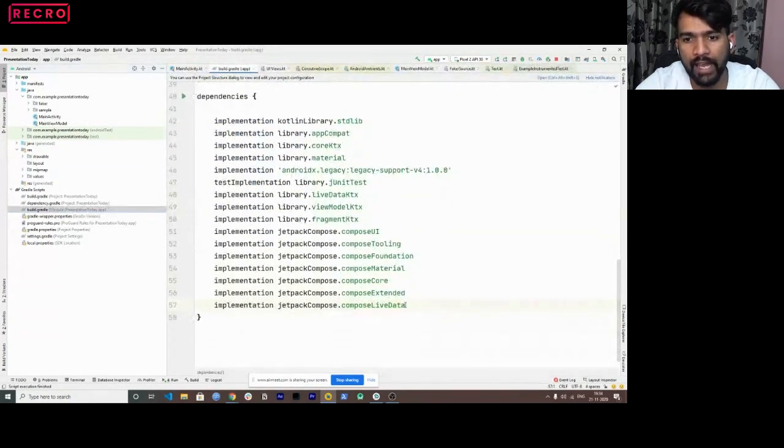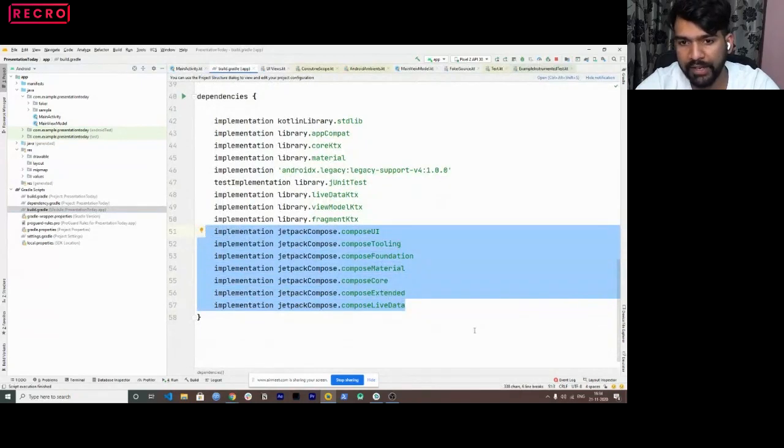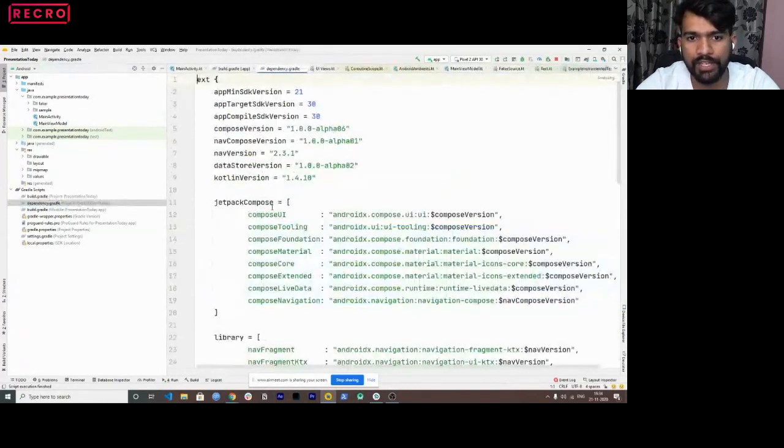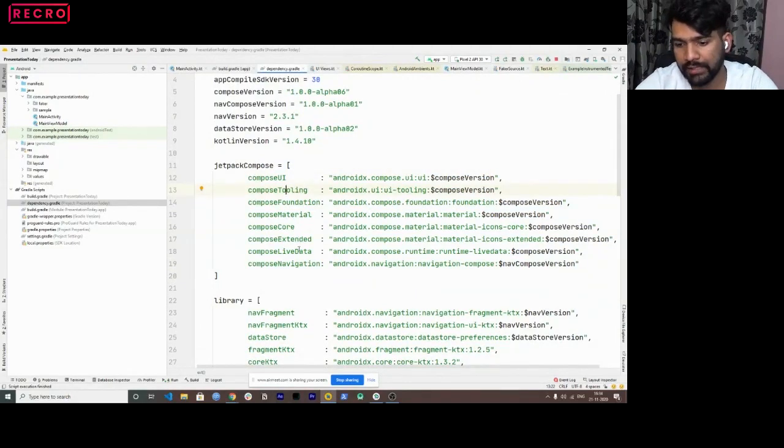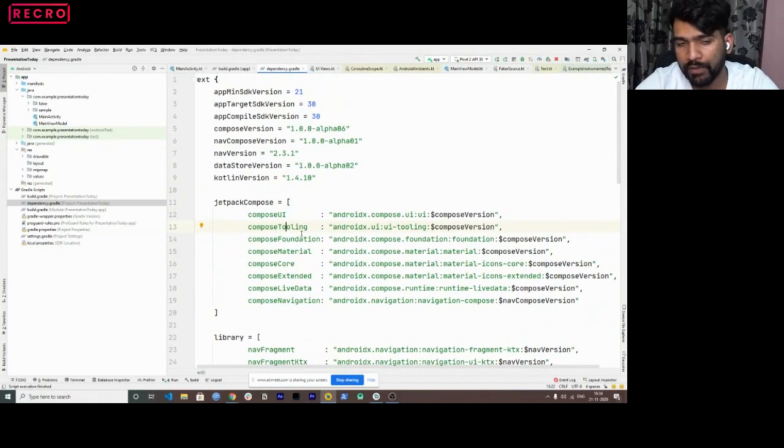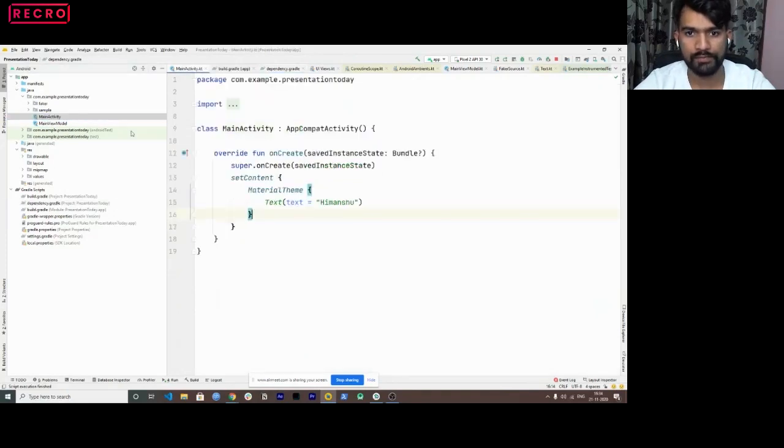So basically, I have added a couple of UI dependencies here. Jetpack Compose UI tooling foundation. I'll show the UIs as well. So there you go, the dependencies. This is my dependency which I have added, UI tooling and every other stuff which we needed. And for this session, the version we are using is 1.0 alpha 6. Correct? So just let me show you the basic overview first, and then let's complicate things.